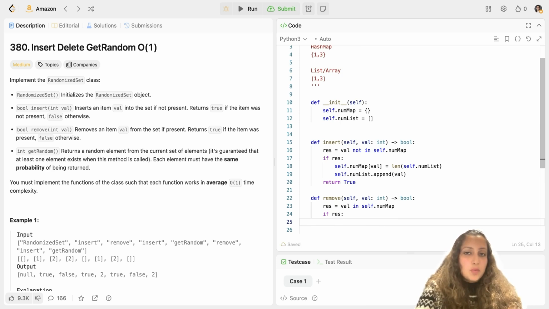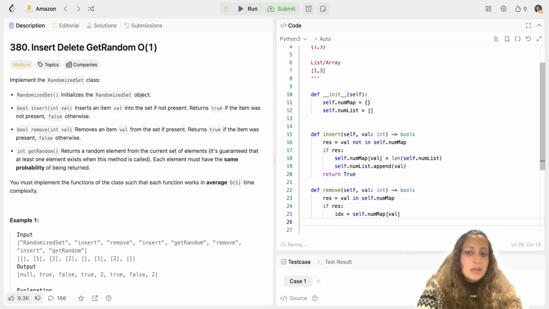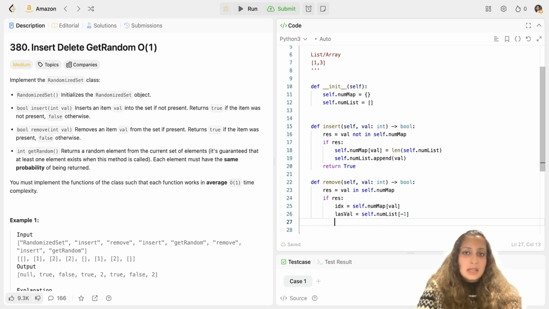To remove it, you first need to save the index corresponding to the value to be removed. The value to be removed is val, so you will save that index in index. Now you will get the last value in your list, because you need to replace the value to be removed with the last value in the list. So last value will be self.num_list, and the last value in Python you get like -1, the last index.